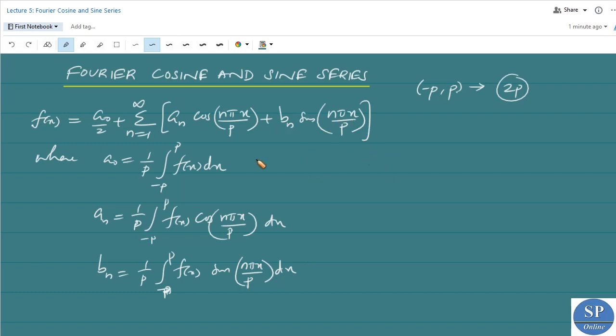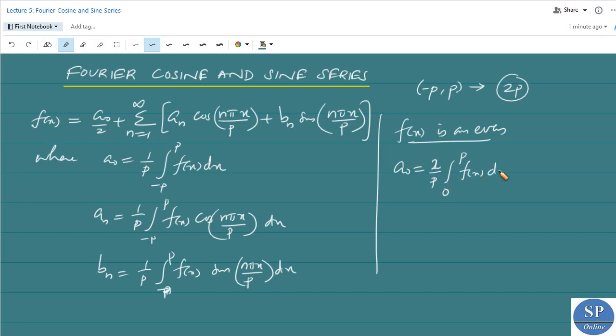Now we are considering the case where f of x is an even function or an odd function. Suppose that f of x is an even function. Then a naught is nothing but 1 by p into integral minus p to p f of x dx. Since f of x is an even function, this integral from minus p to p is nothing but 2 into integral 0 to p f of x dx. So we have 2 by p into integral 0 to p f of x dx.